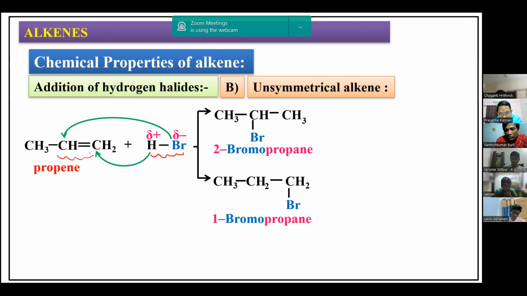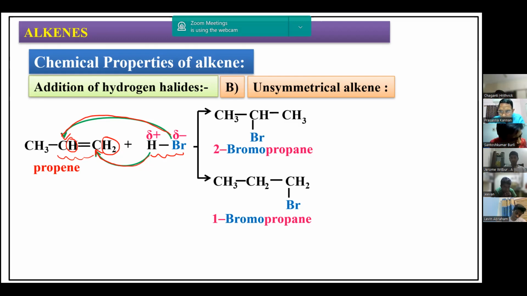of hydrogens. Now you can see carbon-carbon double bond. This has 2 hydrogens. This has 1 hydrogen. Now negative part will add to the carbon atom which has less number of hydrogen, and positive part will add to that carbon atom which has more number of hydrogen. Very simple way you can understand this. Positive part actually is hydrogen. So hydrogen will add to the carbon atom which has more number of hydrogen.